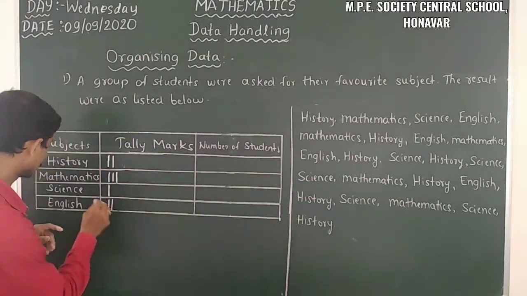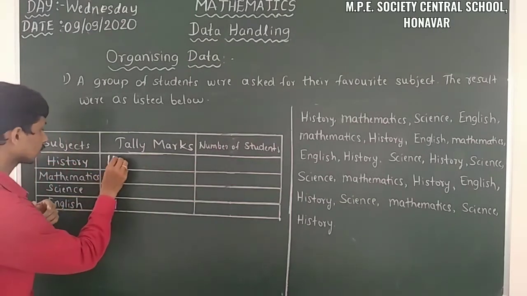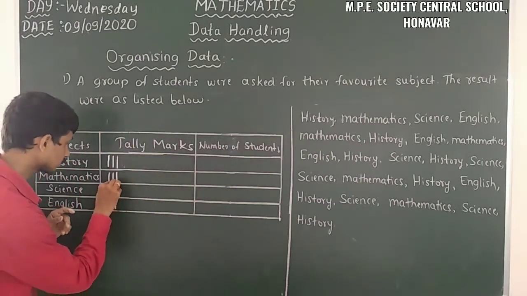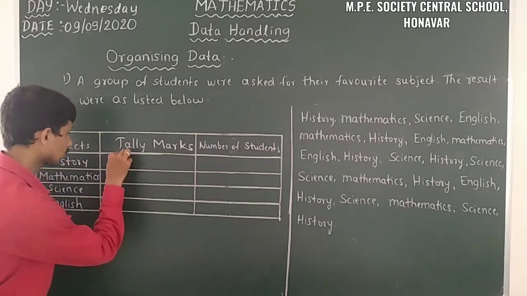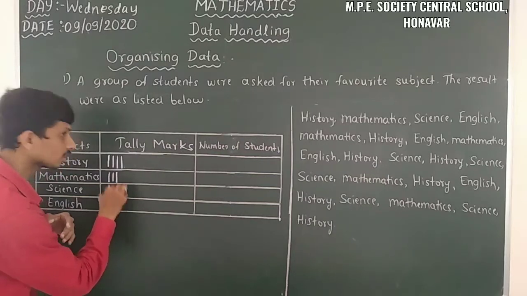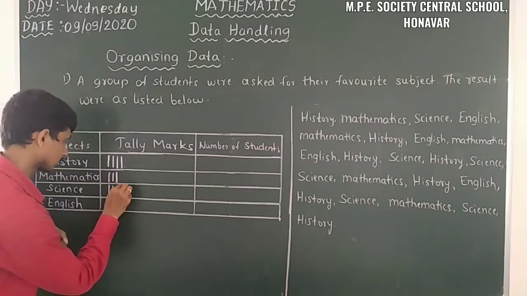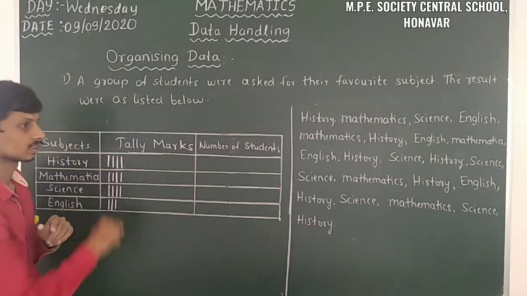Then go to the third row here. English got a third tally mark, and then history got a third tally mark, and then science got a second tally mark. Then again history got a fourth tally mark. Then science got a third tally mark. Then again science here. Then mathematics got a fourth tally mark.